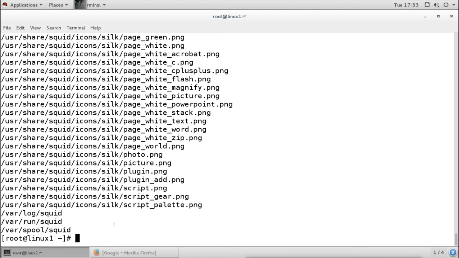This is the caching directory where the Squid server can do caching also. That means it can cache web pages, and web page caching is disabled by default because it can take a lot of disk space. But it can cache the web pages also. That means when the client browses sites by using the proxy, so what will the proxy do?